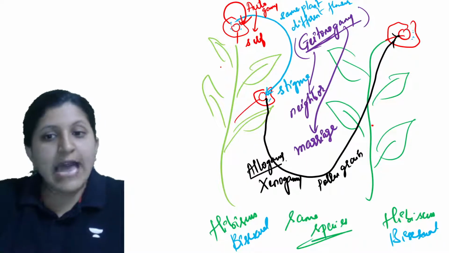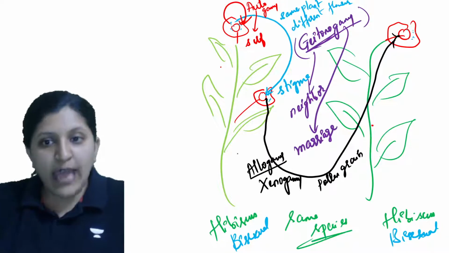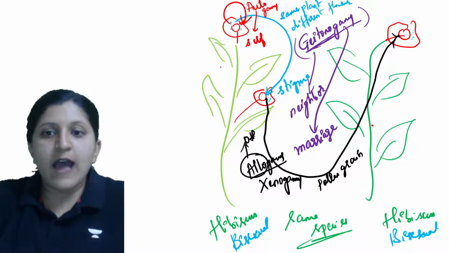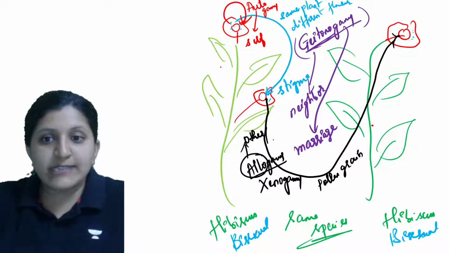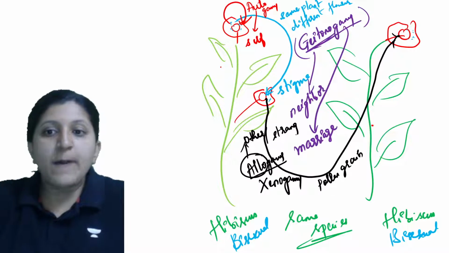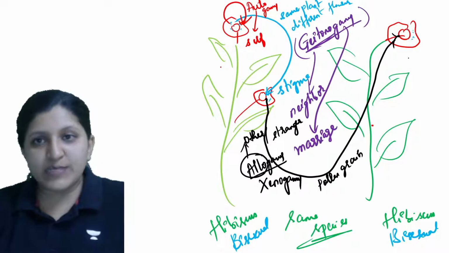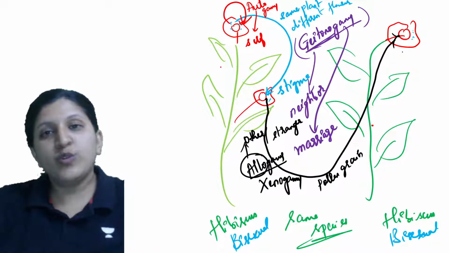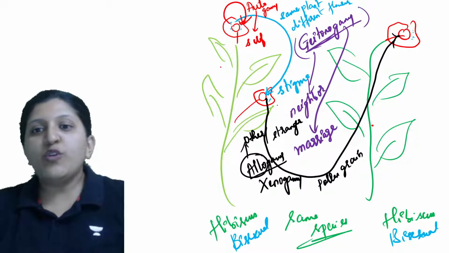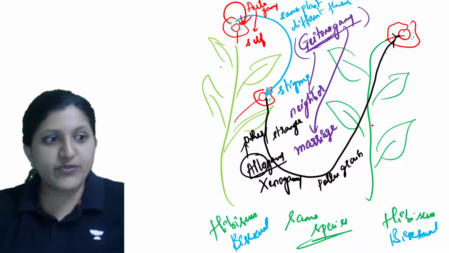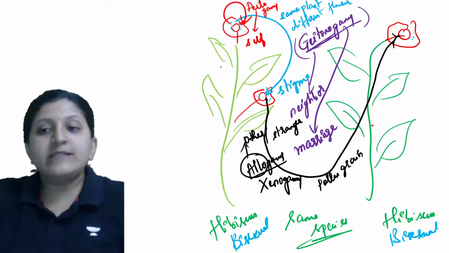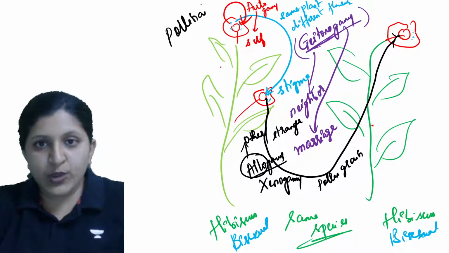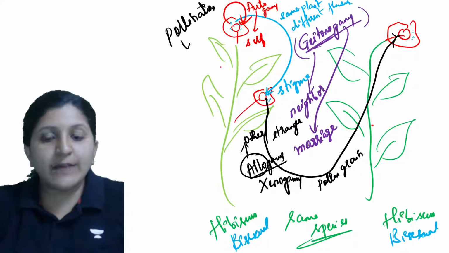What is allogamy here? Allogamy basically means other, or we can also say stranger. So stranger marriage is occurring. This plant and this plant are strangers, even though they belong to the same species, they don't know each other. From here the pollen grain is being transferred to the other one, so this is pollination. These are all pollination types. So what are the pollination types that we have?